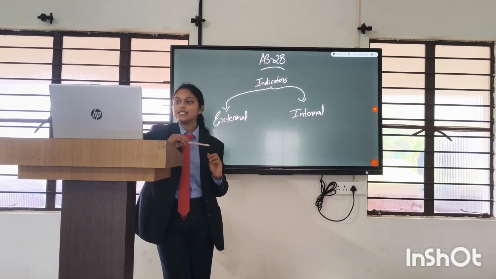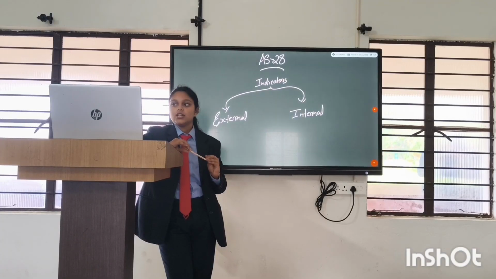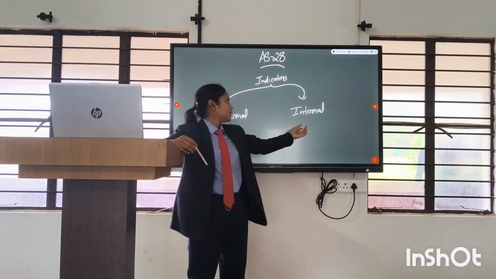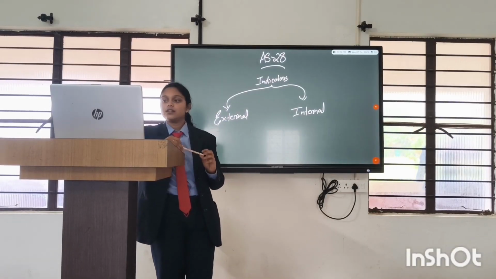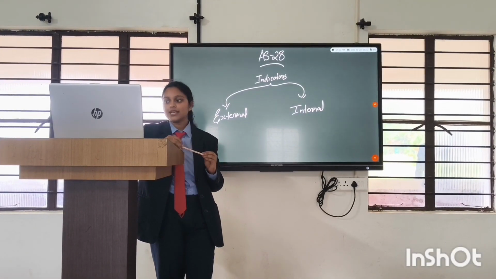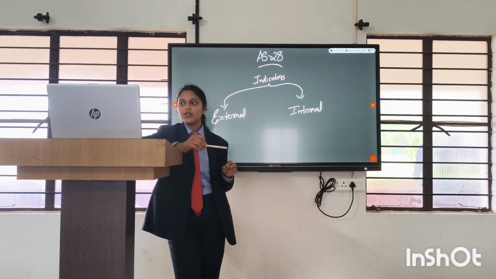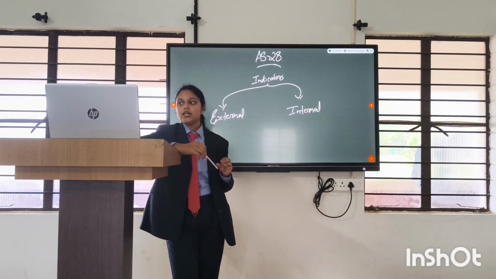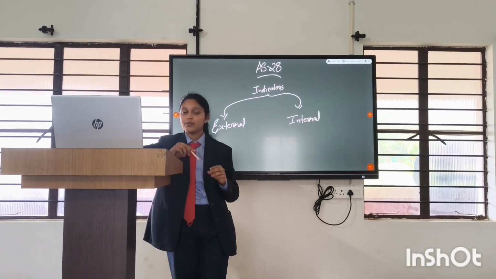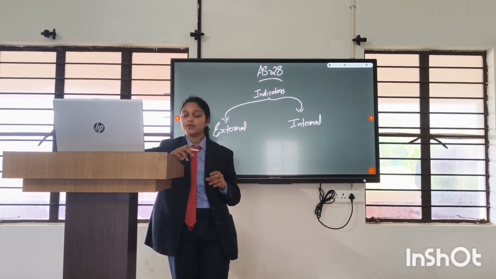The third one is increase in the market interest rate, reducing asset value. In the internal factors, physical damage or obsolescence of the asset, poor performance or decline in cash flow from the asset, plan to discontinue or restructure the business using the asset. If any such indicators happen to the asset, we can say that there is an impairment loss.